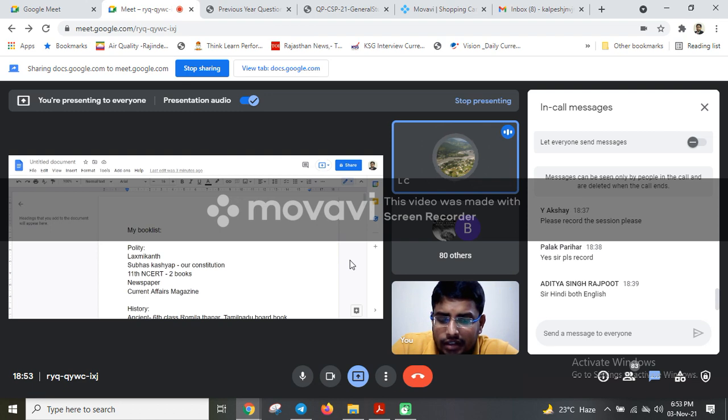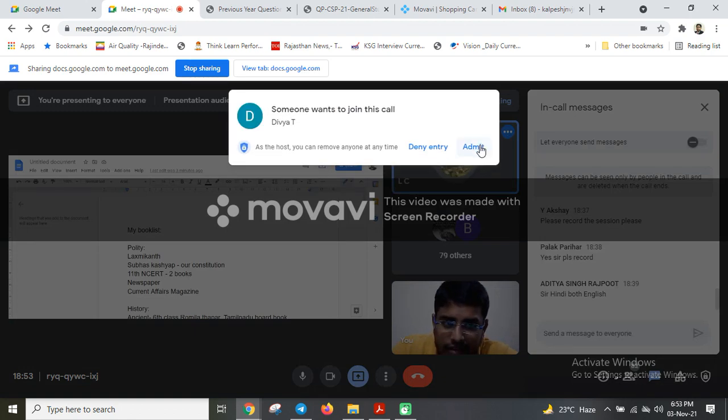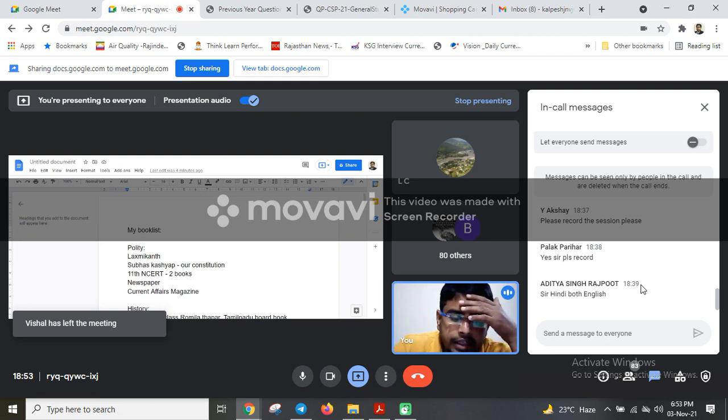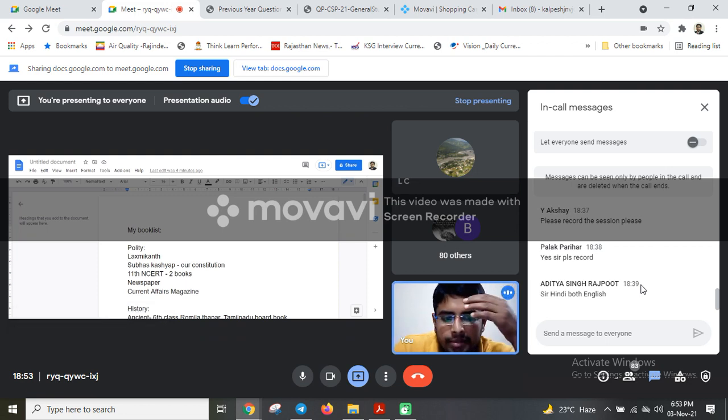Sir, the toppers say that prelims can be prepared in 3 months. So what do they talk about? I am not sure about those toppers who say that they can clear the prelims in 3 months, because you cannot be sure that by studying only for 3 months you can clear the prelims.